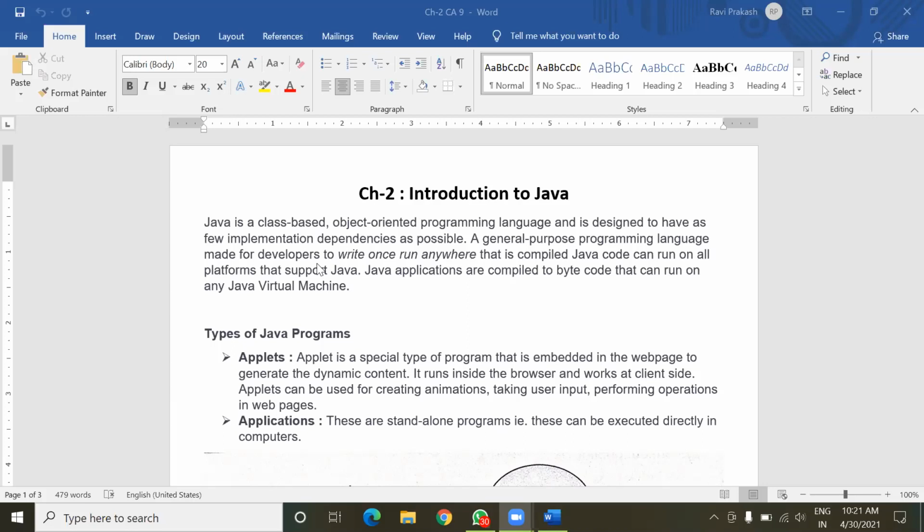But this is not the case with Java programming. When we write a program in Java, that same program can be executed on different operating systems. I'll tell you why it is possible in Java in the later part.